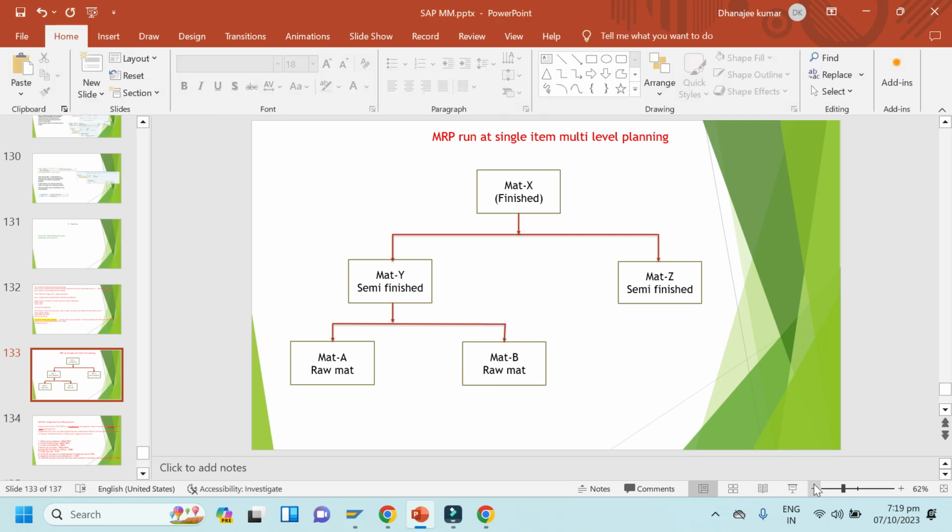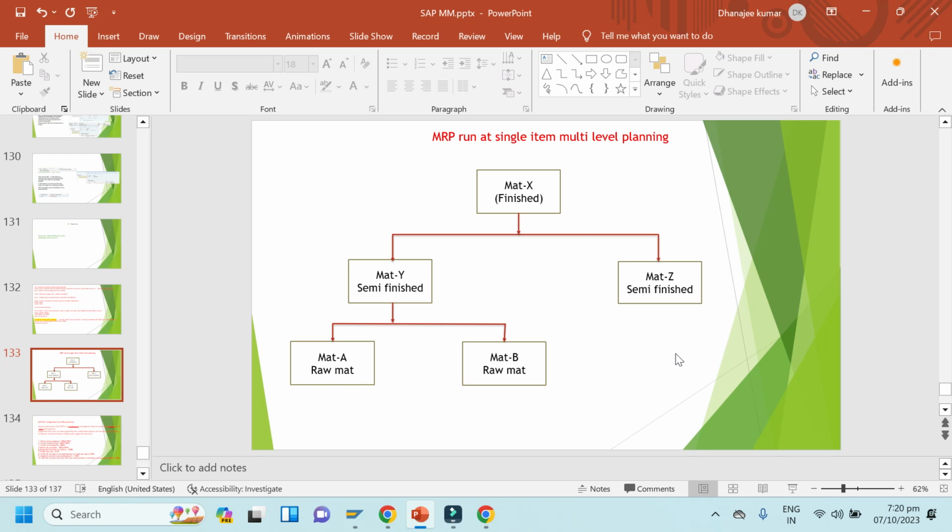Okay, note this diagram quickly. So I have given here MRP run at single item multi-level. Single item means this is the finished product. This finished product will be prepared by material Y and material Z, and material Y should be prepared by material A and material B. We can take an example of anything. Suppose today we have a digital market, so I will take the example of a mobile.